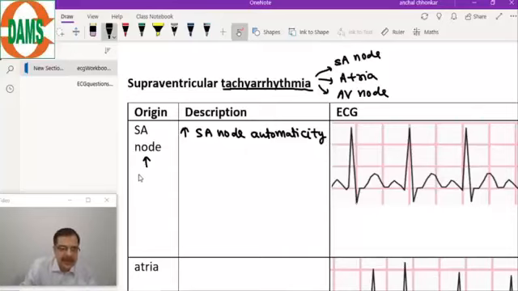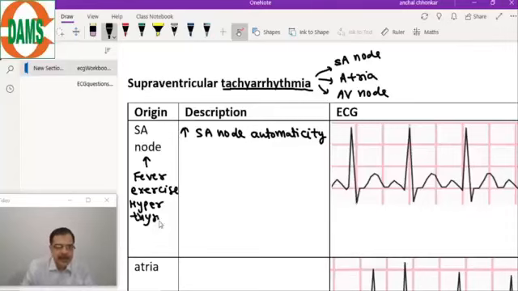It can be because of, say, fever, exercise, or hyperthyroidism. These will be the usual clinical history given to us: fever, exercise, or hyperthyroidism. So there will be an increase in the SA node automaticity.